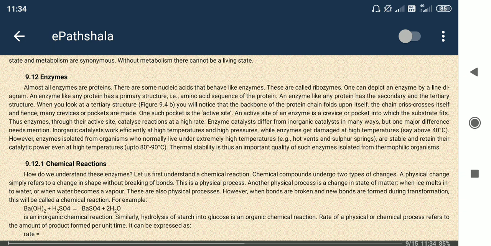So chemical reactions, we know chemical reactions very well, right? Chemical changes from reactant to product means some chemical compounds are interacting with each other, then forming other compounds by breaking bonds and making other types of bonds. So these are the reactions. Chemical reactions inside the body are usually catalyzed by enzyme.